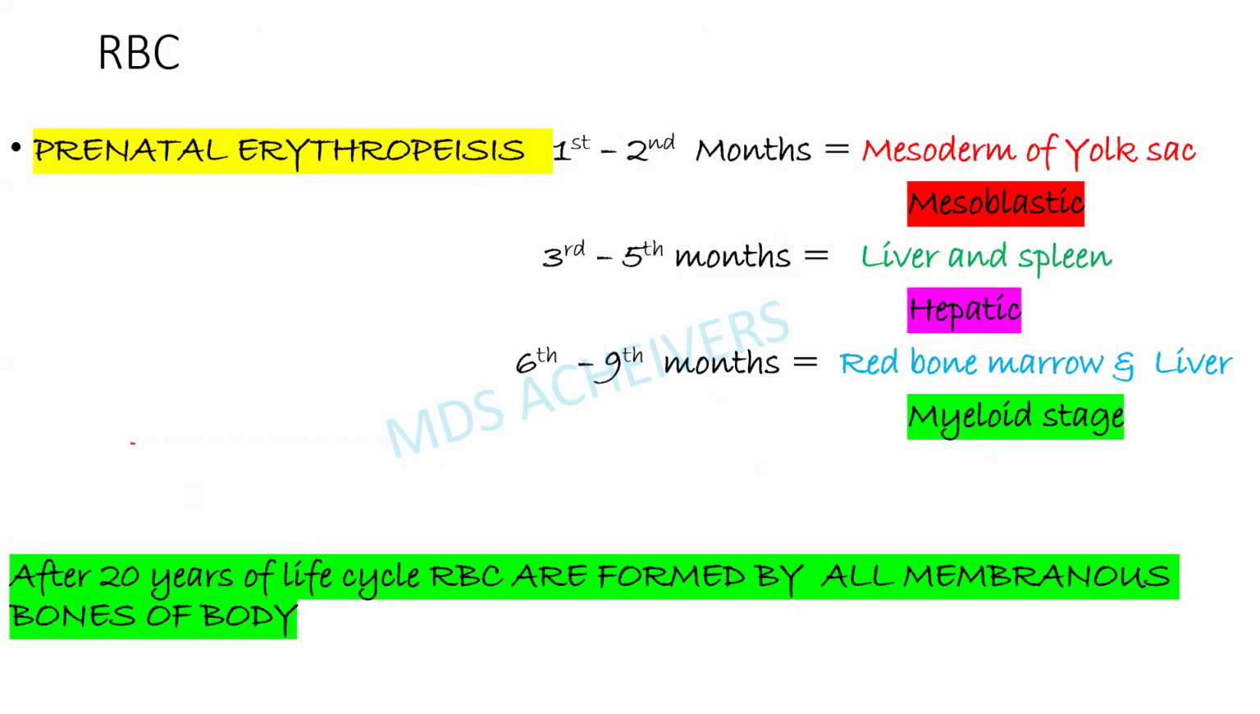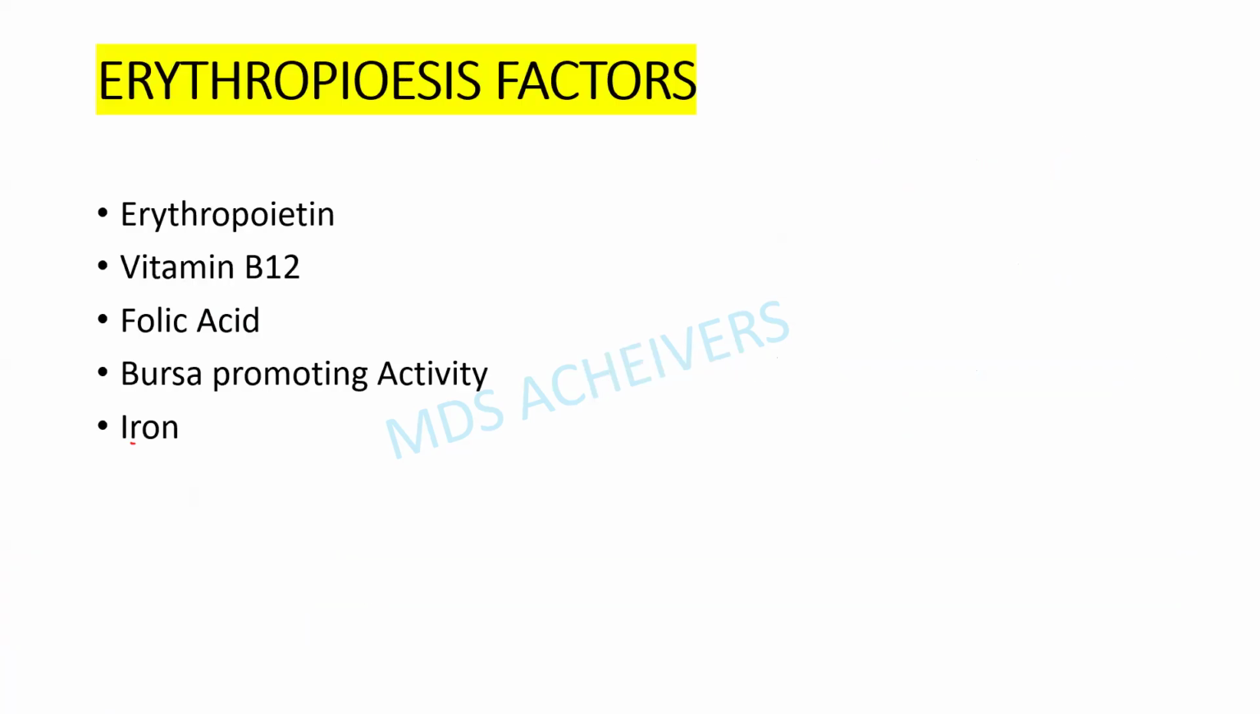Prenatal erythropoiesis occurs as follows: in the first to second months it takes place in the mesoderm of the yolk sac, which is the mesoblastic stage; from the third to fifth months in the liver and spleen, which is the hepatic stage; and from the sixth to ninth months in the red bone marrow and liver, which is called the myeloid stage. After 20 years of life, RBCs are formed by all membranous bones, even our mandibular bone helps in the formation of RBCs.